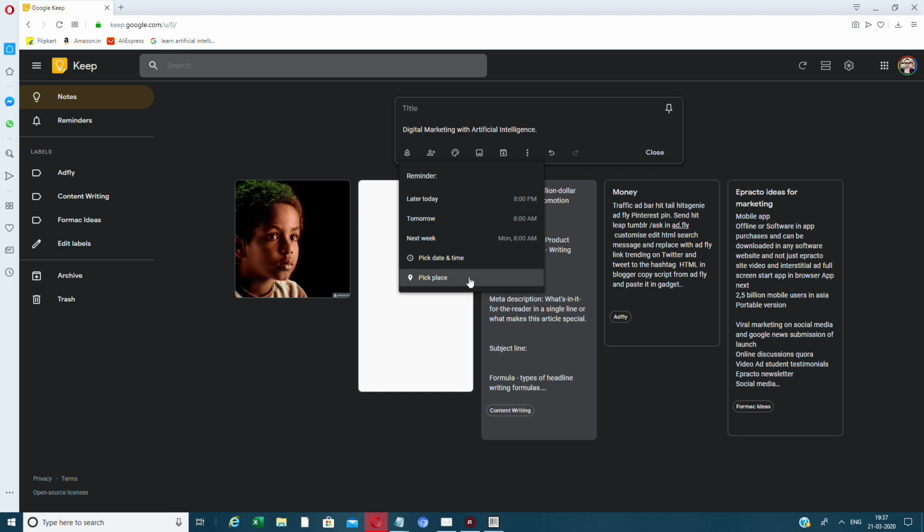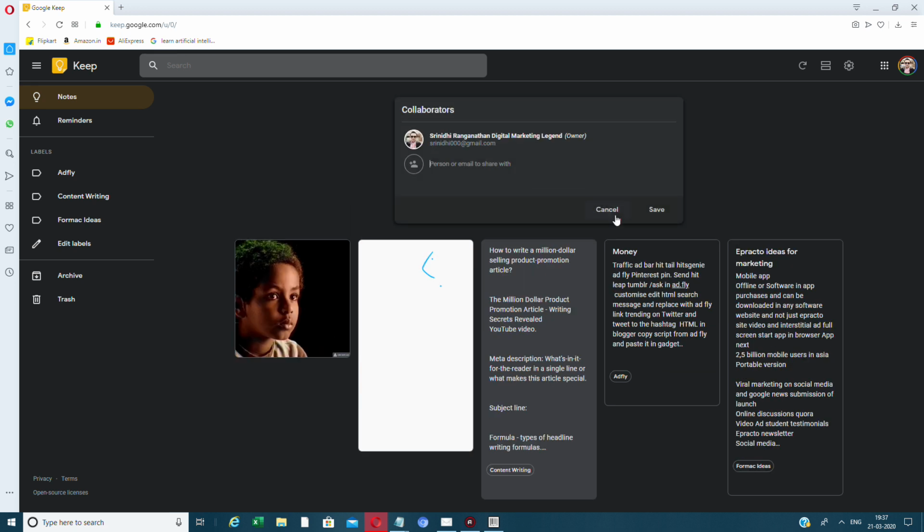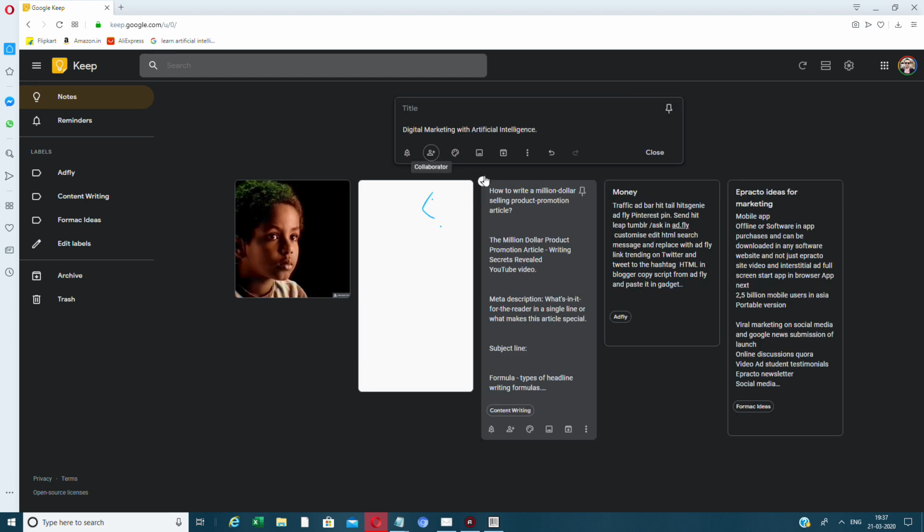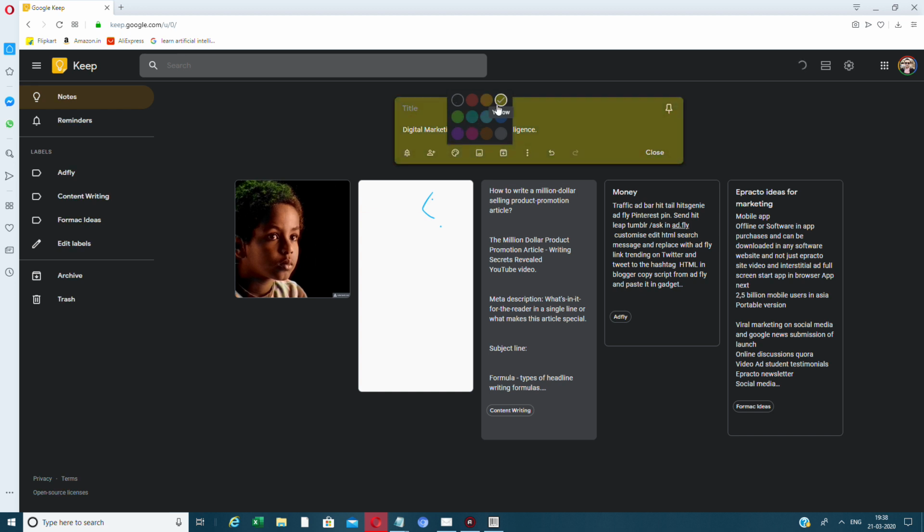You can even pick the place where the reminder needs to come from, right? Then collaborator. You can collaborate with different people out there. Okay, you can add a person, collaborator, whatever it is. The third one is you can change the color of the note. Typically you can change it to whatever color. I like yellow, so yellow or whatever, brown or whatever color you like. So blue is also pretty good.